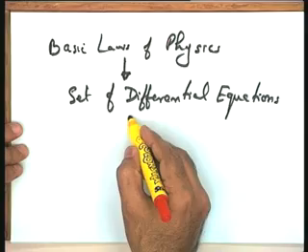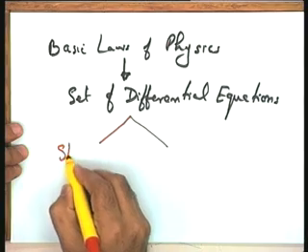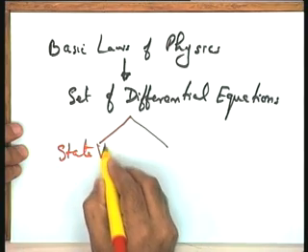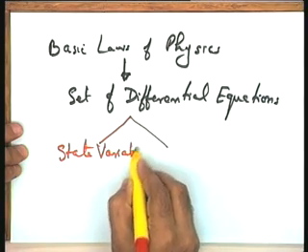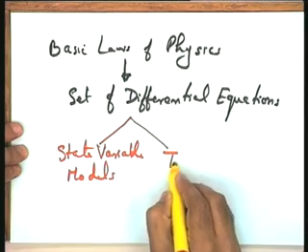We will like to manipulate, we will like to play with these equations so as to put them in a suitable form, in a convenient form. And the two convenient forms in control systems are the state variable models and the transfer functions.